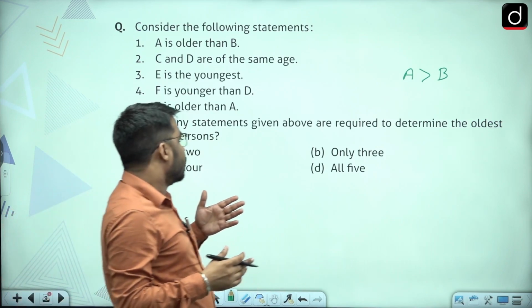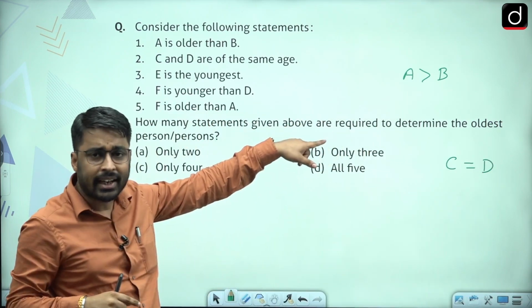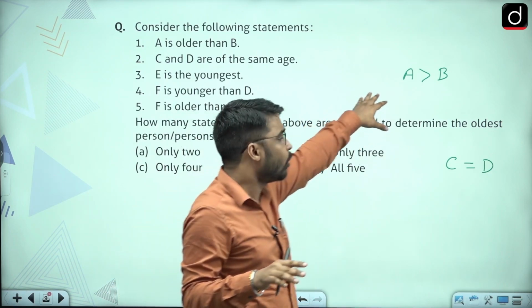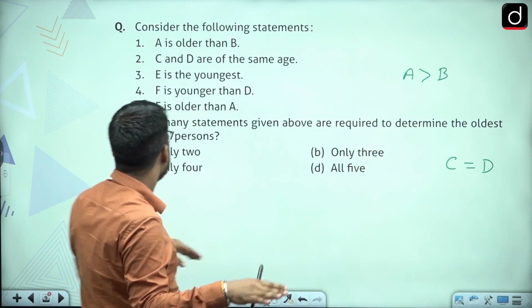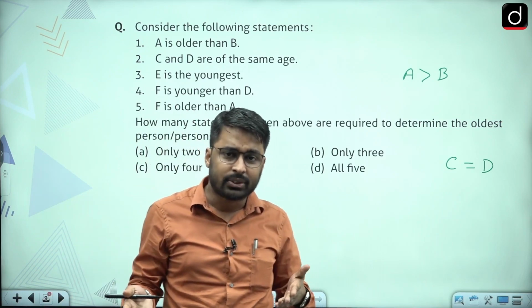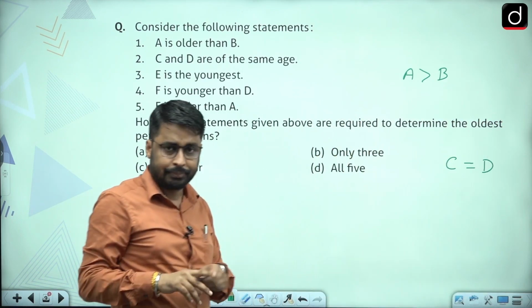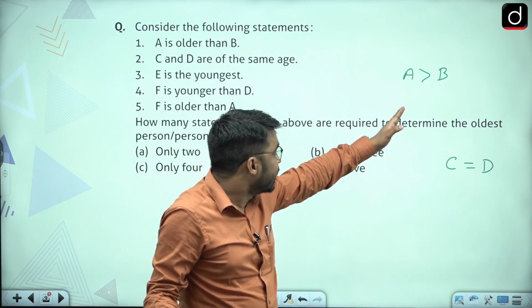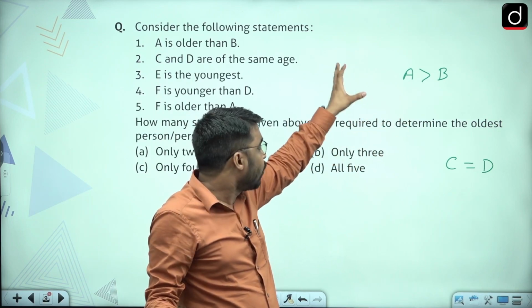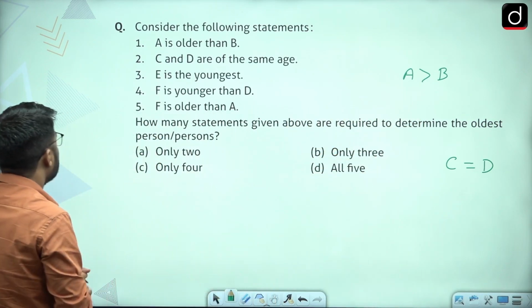That tells me that here C will be equal to D, but how C and D are right now related to A or B, that is not given. So I will skip this line. I cannot frame my order. I cannot put these values in this order right now. E is the youngest. E is going to be youngest, but even though E is going to be youngest, how much older A and B are than E is not given. Whether E is going to be immediately less than B, or someone is going to come between B and E, that is not clear. So I will not place them right now.